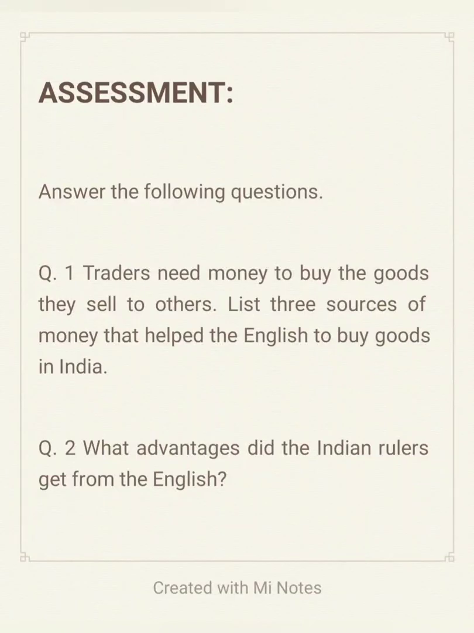Now see your assessment. Answer the following questions. Question number 1. Traders need money to buy the goods they sell to others. List 3 sources of money that help the English to buy goods in India. Question number 2. What advantages did the Indian rulers get from the English?